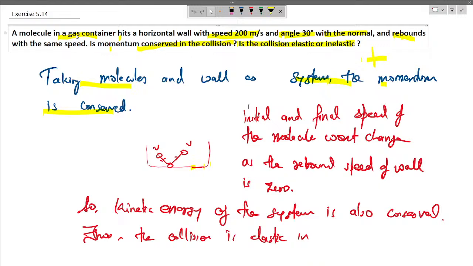A molecule in a gas container hits a horizontal wall with a speed of 200 meter per second. So is your doubt clear, Savita R?